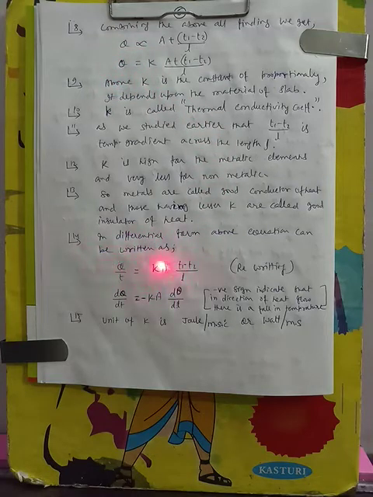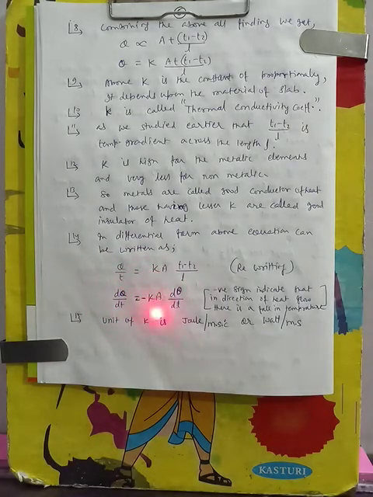Again I am rewriting the equation. Q by T is equal to Ka (T1 minus T2) by L. So Q by T is the rate of heat transfer. In differential form we can write it as dQ by dt is equal to minus Ka times d theta by dl, where K and A are constant, and this is the temperature gradient, means the rate of change of temperature with the length. d theta is the change in temperature in length dl. So this is the differential form of the law of heat conduction, and we can solve a number of problems by using this equation where there is a variable temperature gradient.